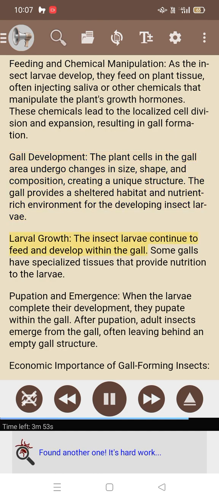Larval growth: the insect larvae continue to feed and develop within the gall. Some galls have specialized tissues that provide nutrition to the larva. Pupation and emergence: when the larvae complete their development, they pupate within the gall. After pupation, adult insects emerge from the gall, often leaving behind an empty gall structure.